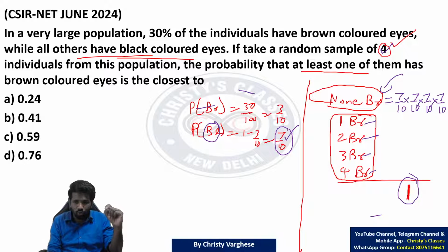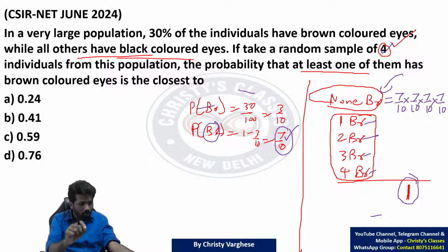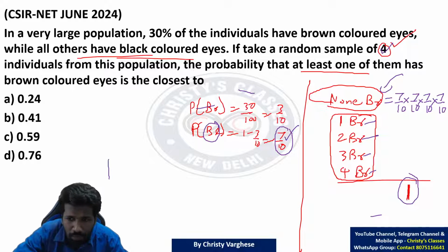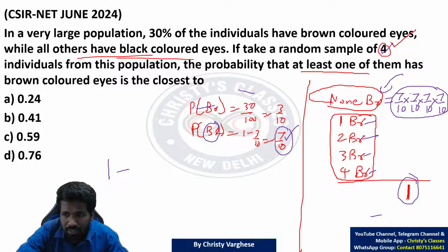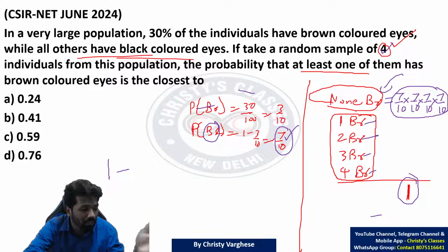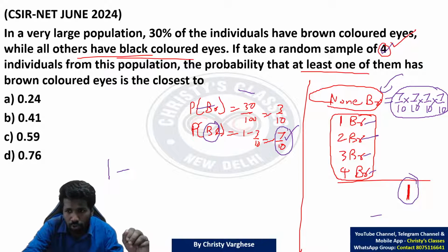Some questions were new, but if you avoid those questions also, you could have got very good marks. So total probability is 1. From the 1, if you subtract 7/10 into 7/10 into 7/10 into 7/10 into 7/10 into 7/10 into 7/10. Yeah, this time virtual calculator was given to all students, so this multiplication is not a big deal.